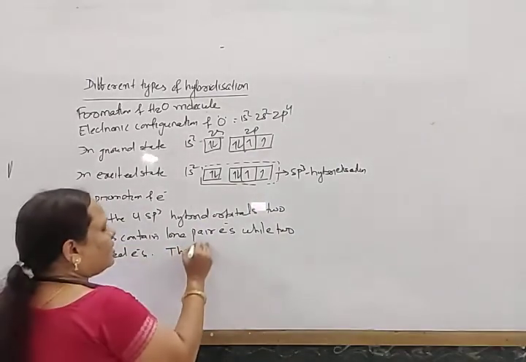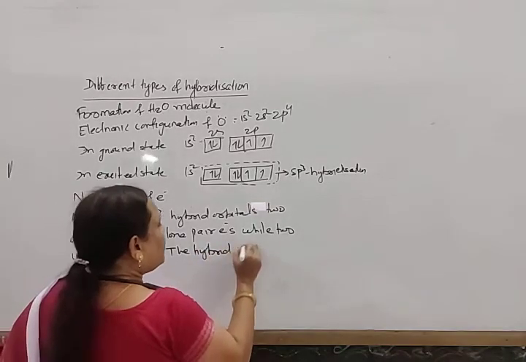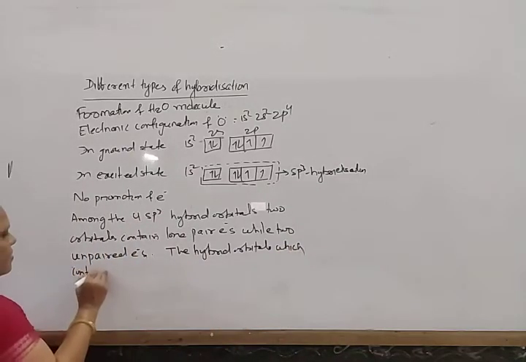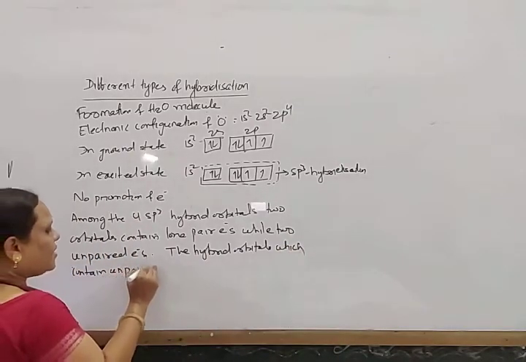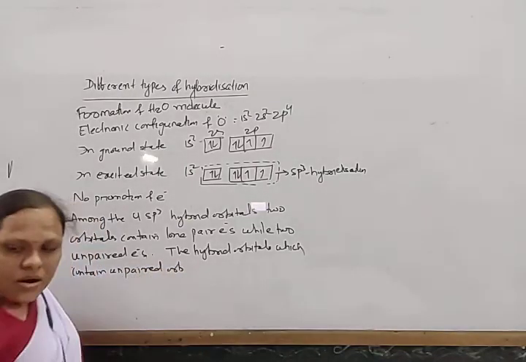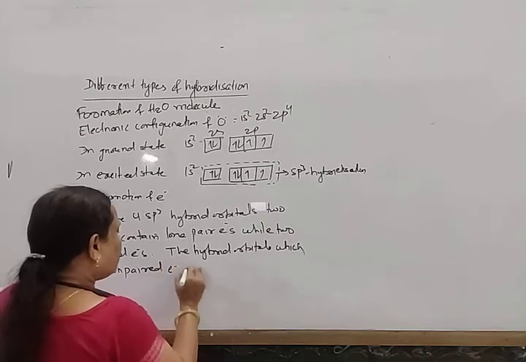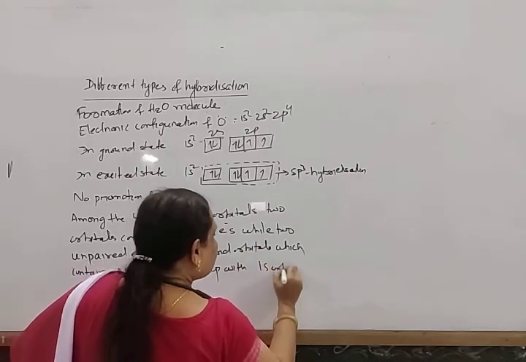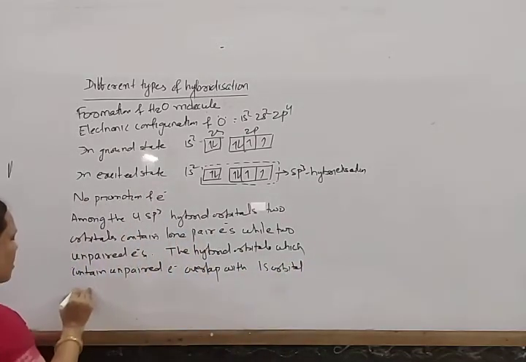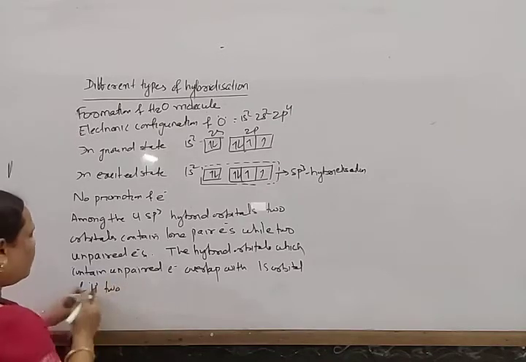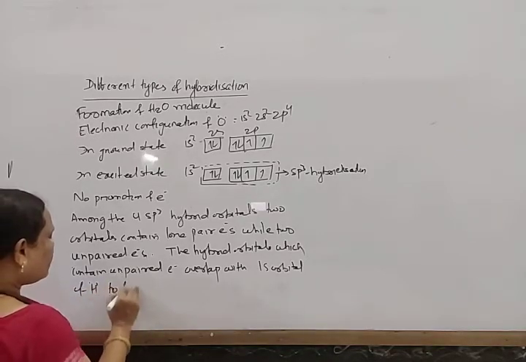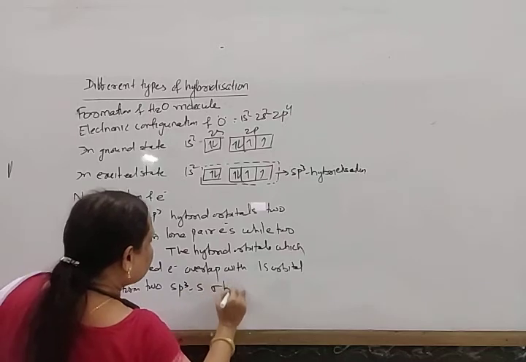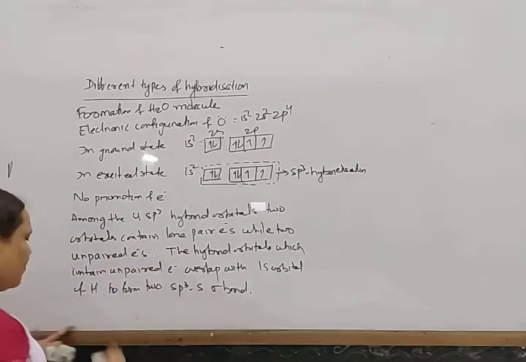The hybrid orbitals which contain unpaired electrons overlap with the 1s orbital of hydrogen to form 2 sp3-s sigma bonds.